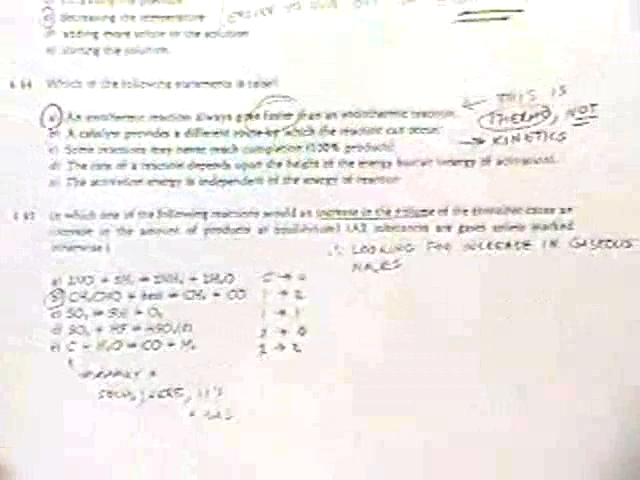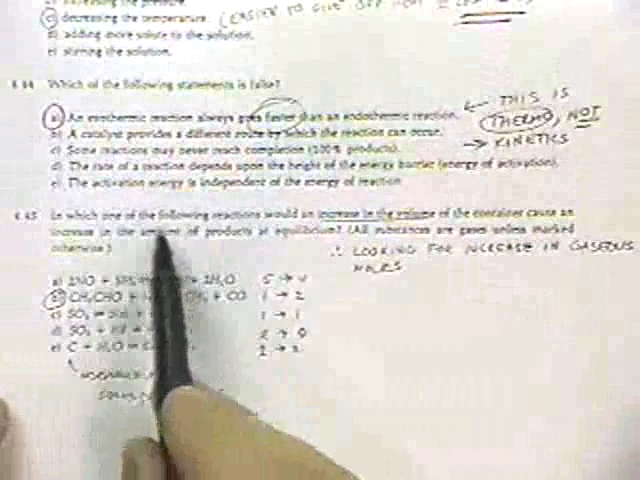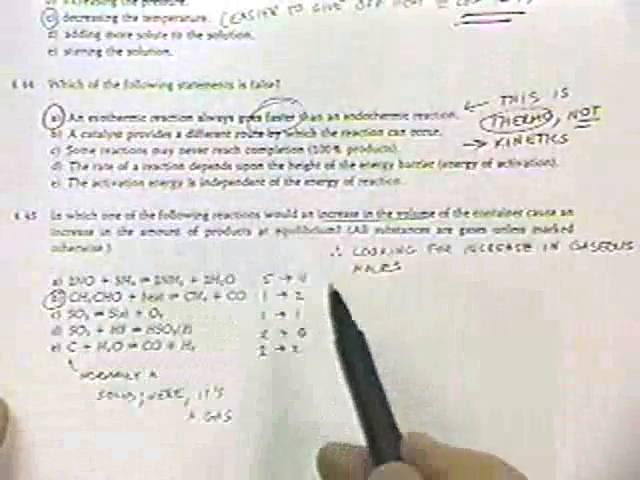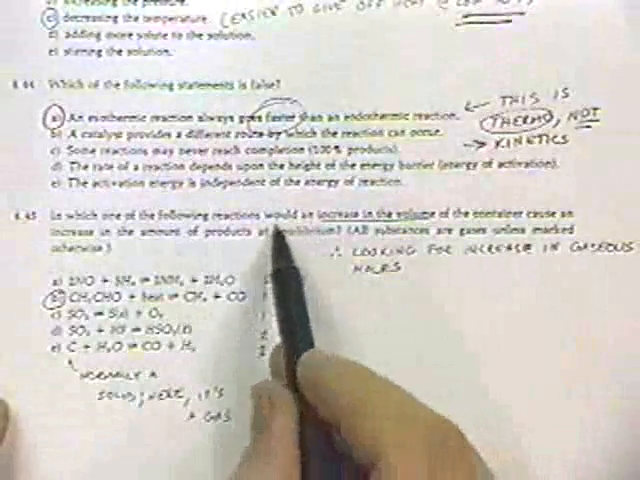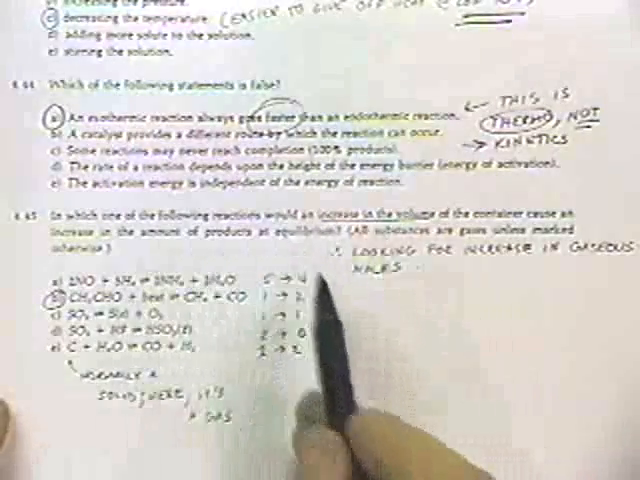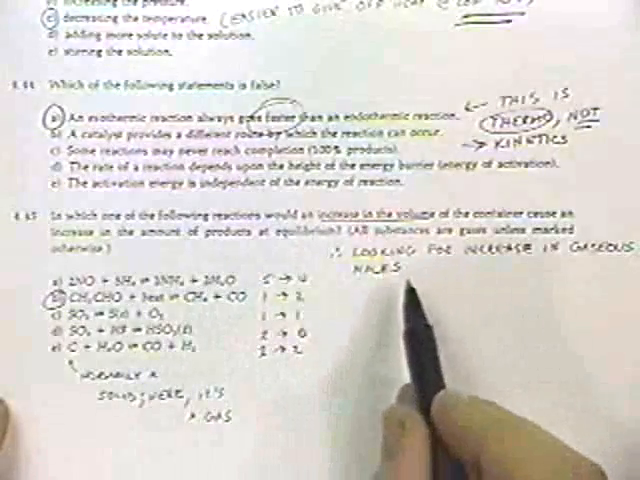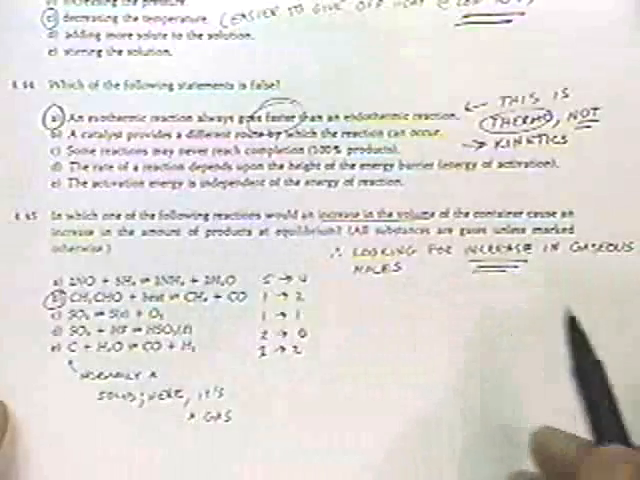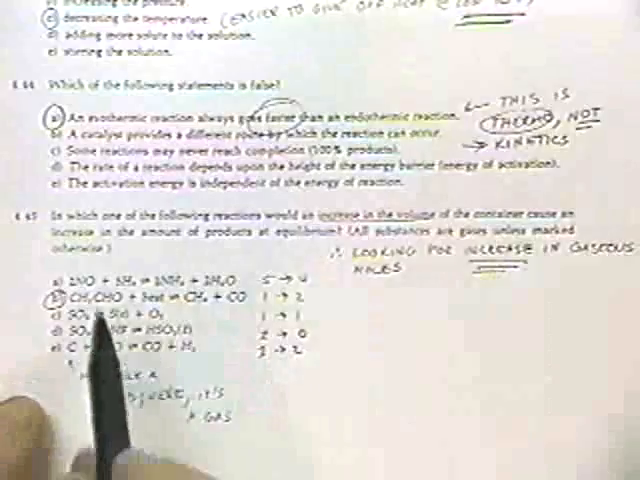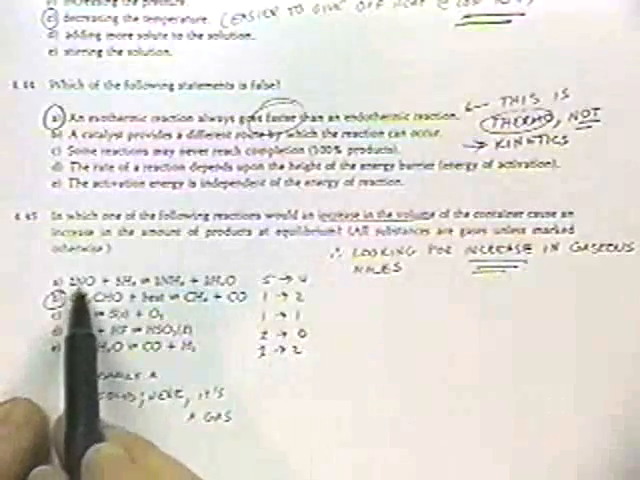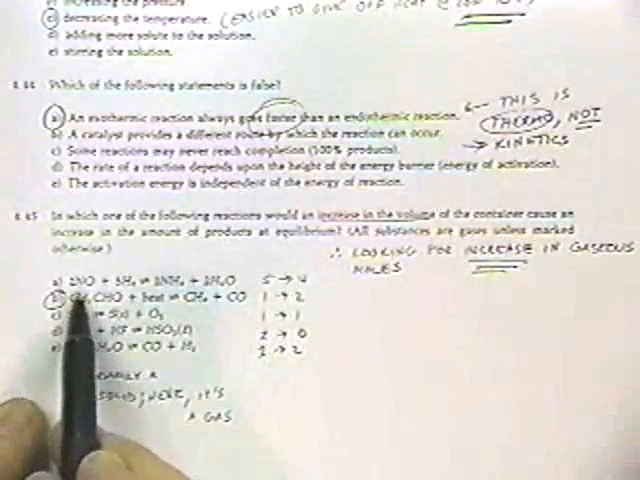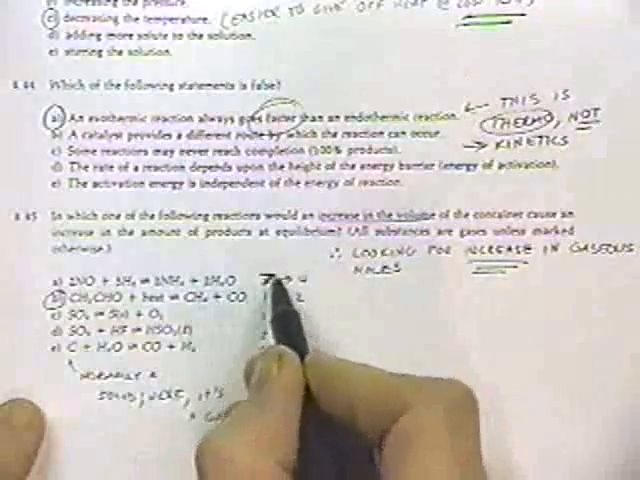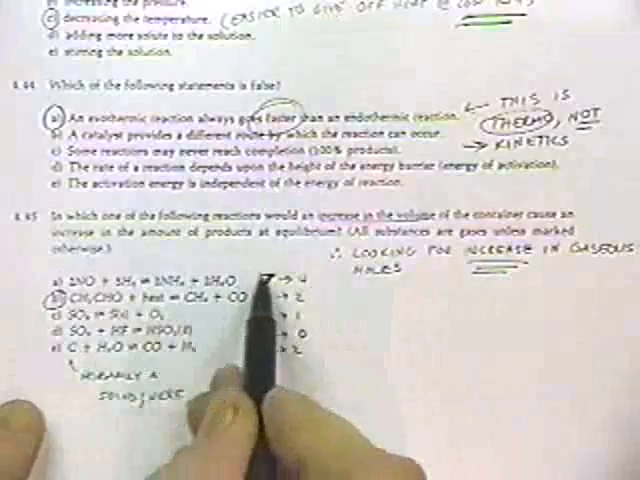Take a look at this last one on this page. Which of the following reactions would be favored by an increase in volume of the container? Which of the equations, if you increase the container volume, would help the equilibrium? So what we're saying is that we want to look for a reaction where there's an increase in number of moles, so that the pressure would go down. So if we take a look at this reaction, we've got actually 7 species. There's an error here. 7 species going to 4.